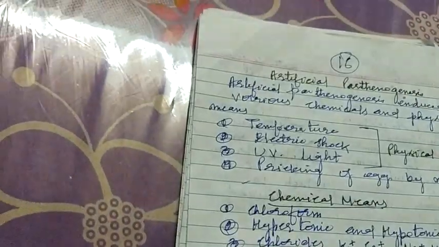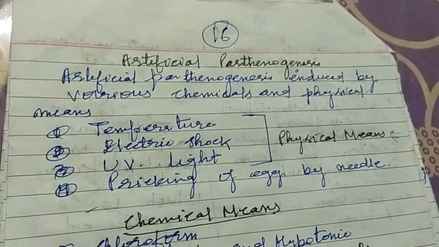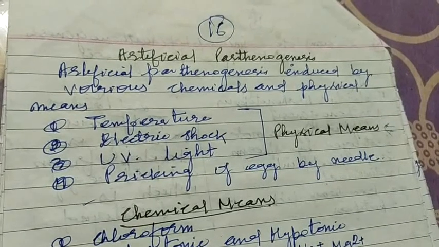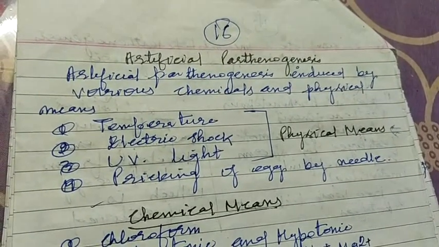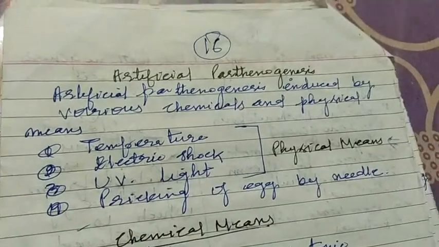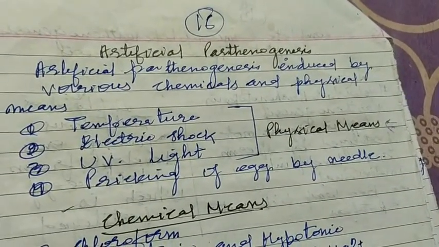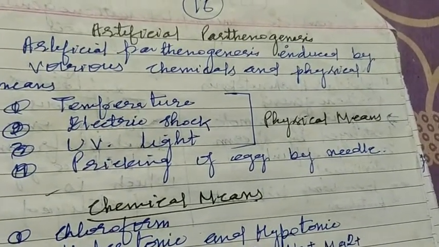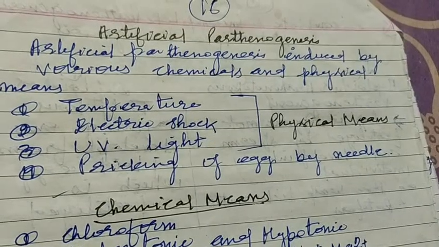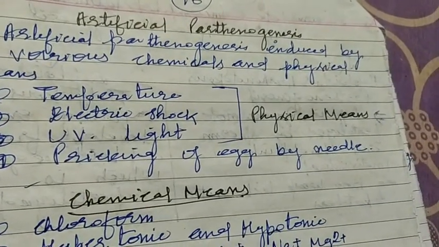Next, we will move on to artificial parthenogenesis. In artificial parthenogenesis, what do we do? Diploid egg or haploid egg can be induced to develop into young ones by various chemical or physical means. Physical means include temperature, electric shock, UV light or pricking of egg by needle.